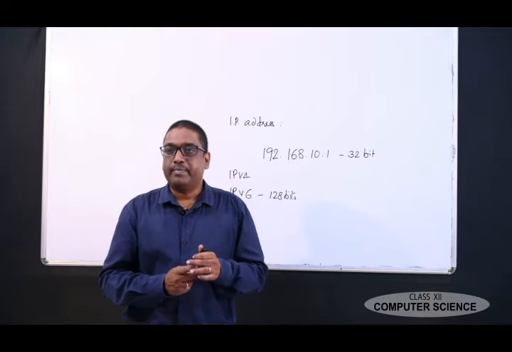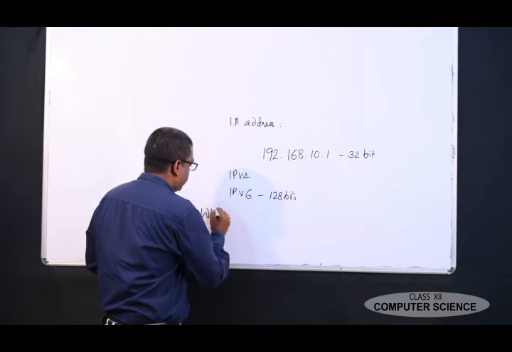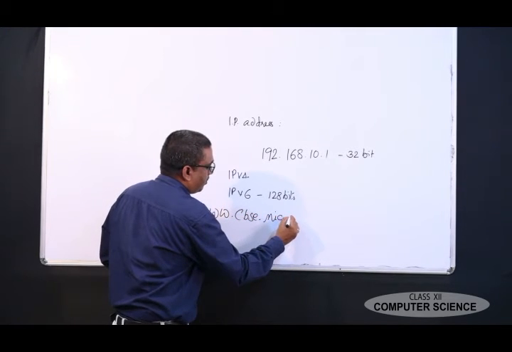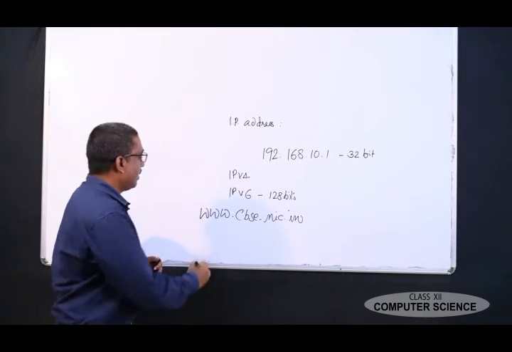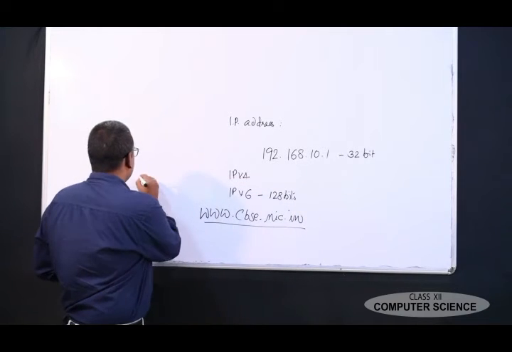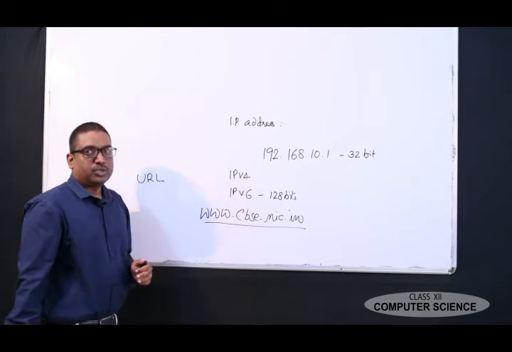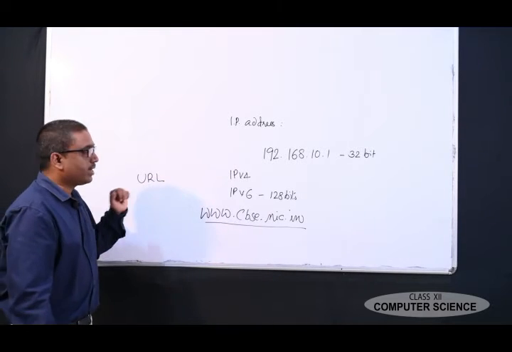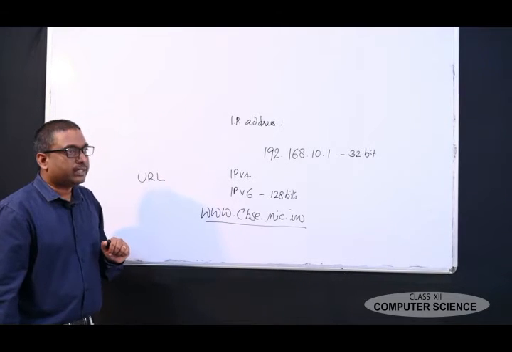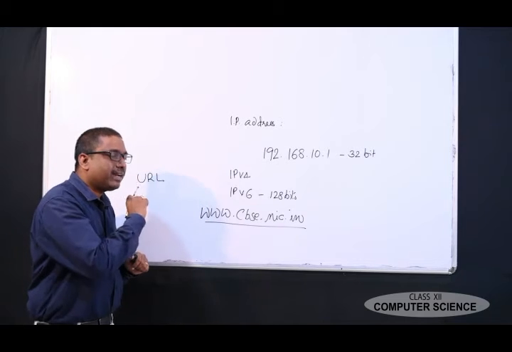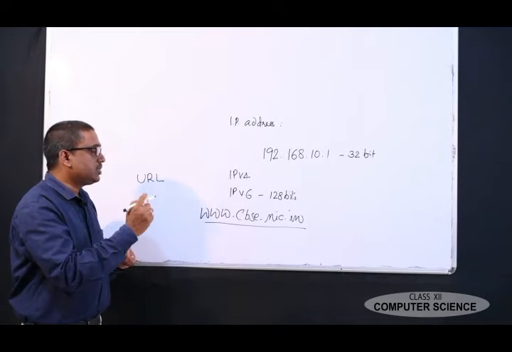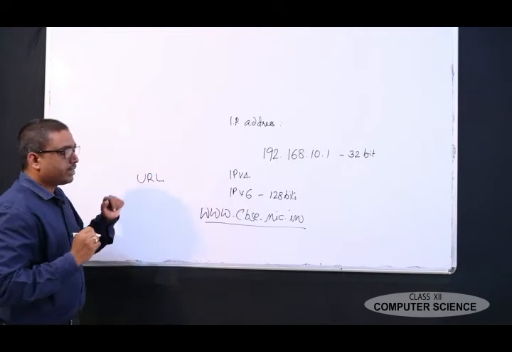Okay. Domain name, for example, www.cbsc.nfc.in. It is called a domain name. Next one is URL. URL means Uniform Resource Locator. The entire address of a web page is known as a Uniform Resource Locator, URL.